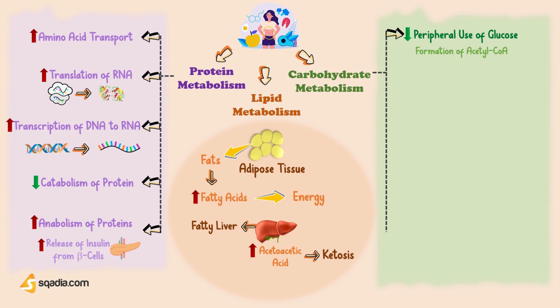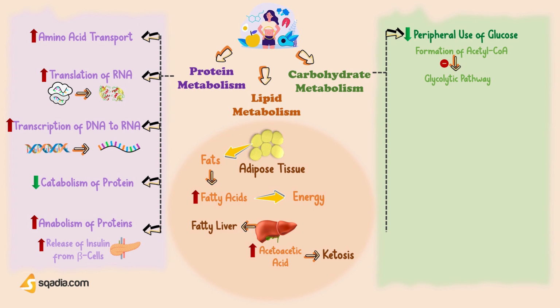The acetyl coenzyme A inhibits the glycolytic pathway. Moreover, since growth hormone increases the mobilization of fat, more fatty acid is available for the production of energy. In this way, growth hormone reduces the peripheral utilization of glucose for energy production. Rather, it uses fatty acids.